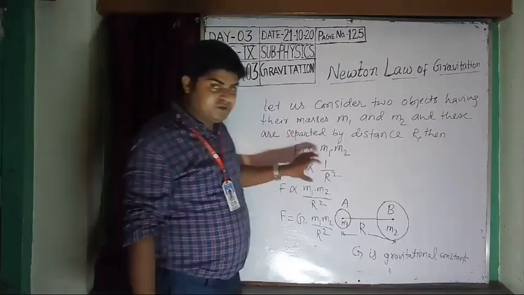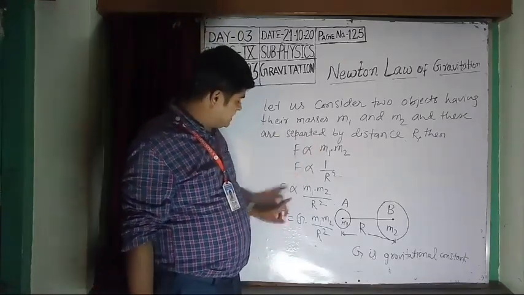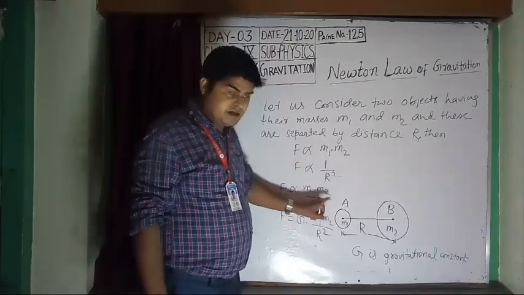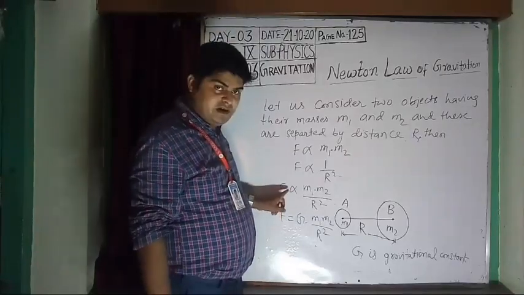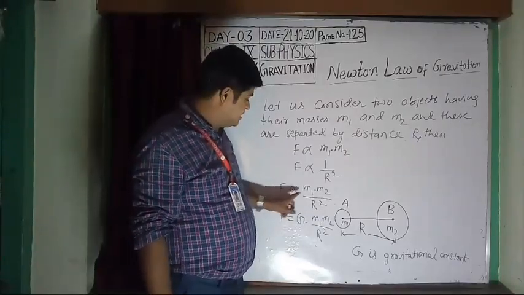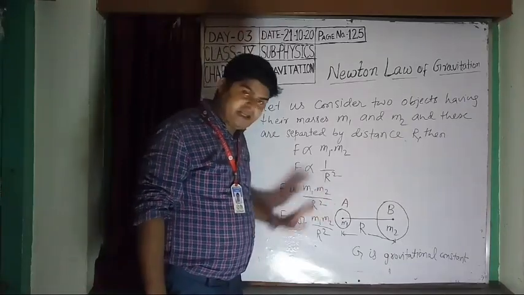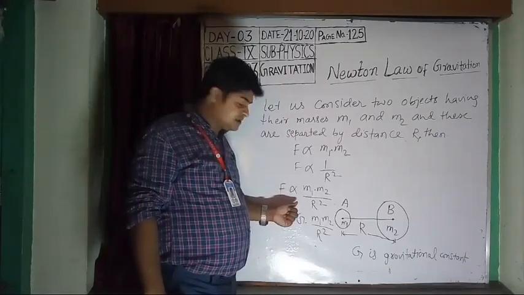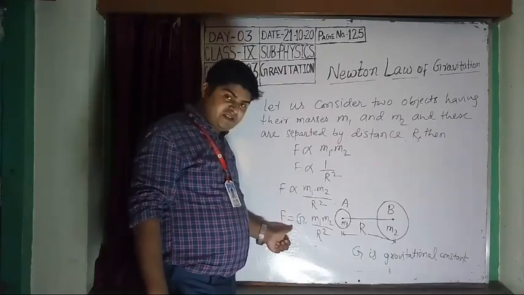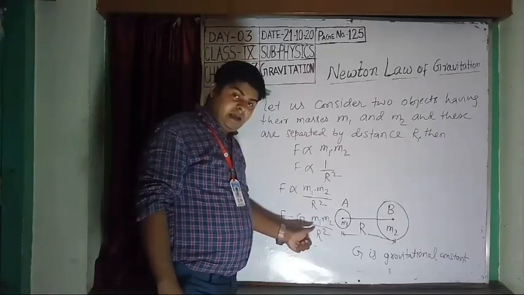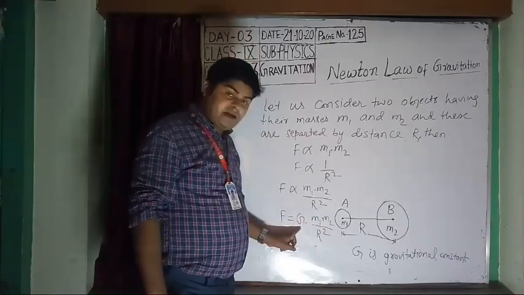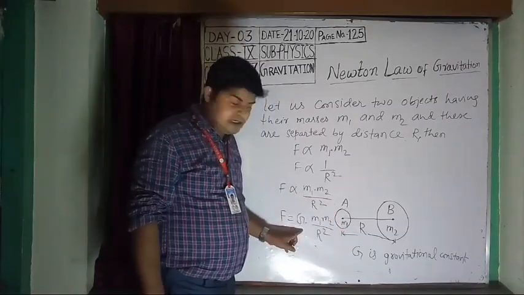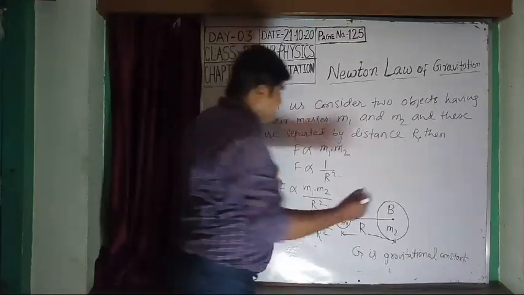If you merge both relations, F is proportional to m1 into m2 by r square. If you remove the proportionality symbol, you put a constant term with an equal sign. Then F is equal to G m1 m2 by r square, where capital G is the gravitational constant.